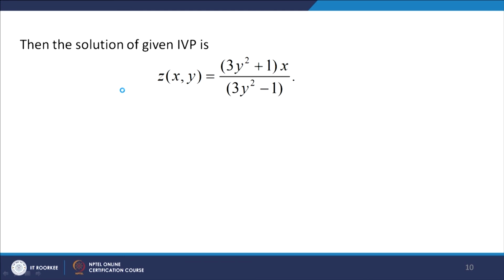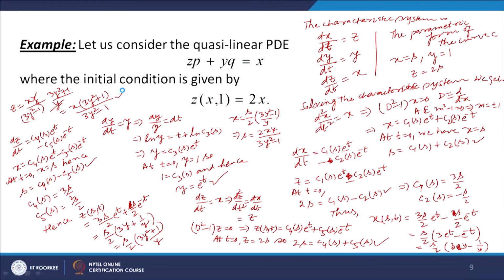So this is how we solve the Cauchy linear PDE, z p plus y q equal to x, where the initial condition is given by z(x,1) equal to 2x.